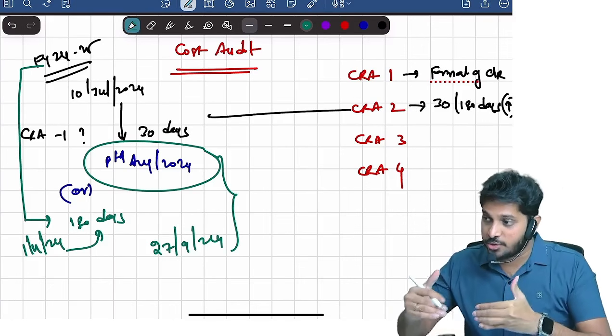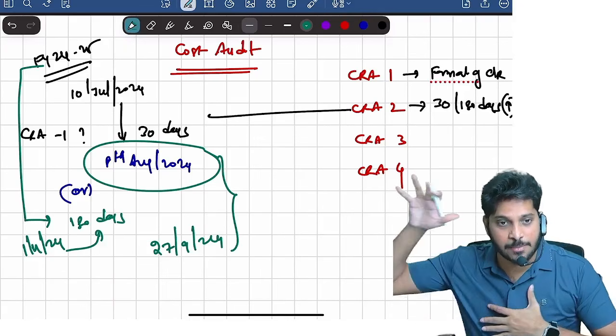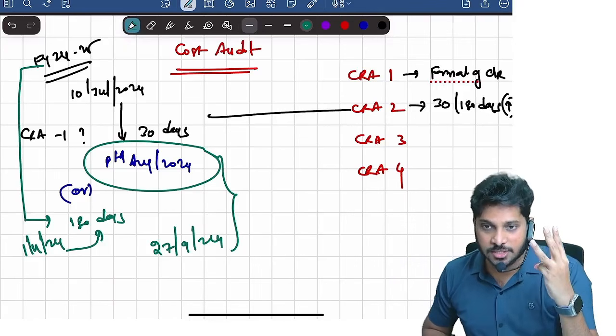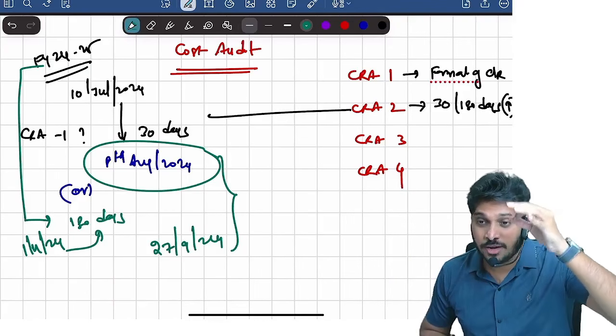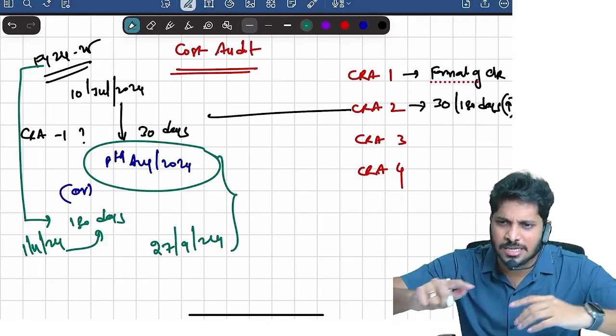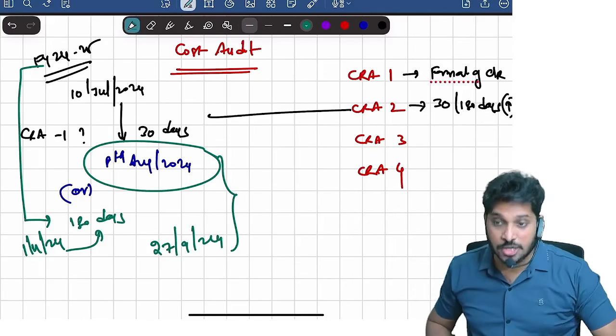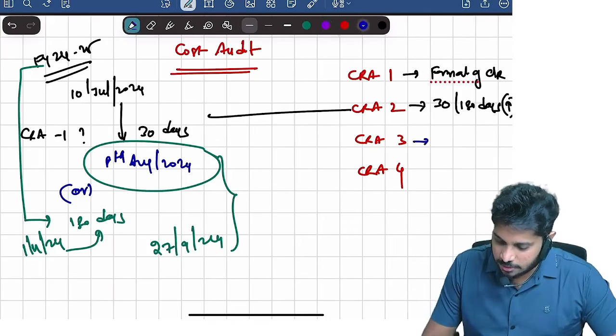So what is the time limit for filing CRA2 form? CRA2 form is filed to intimate the central government that our company appointed a cost auditor. 30 days from the date of appointment, or 180 days from the commencement of the financial year, whichever is earlier. Able to recollect? Yes or no? That's CRA2 form. Correct?